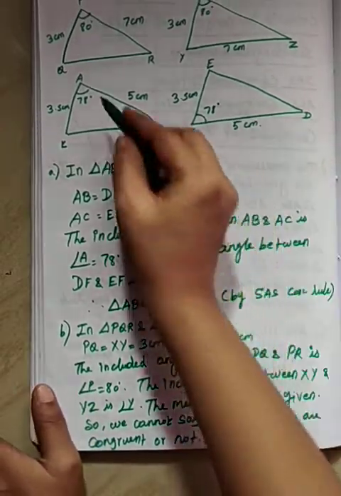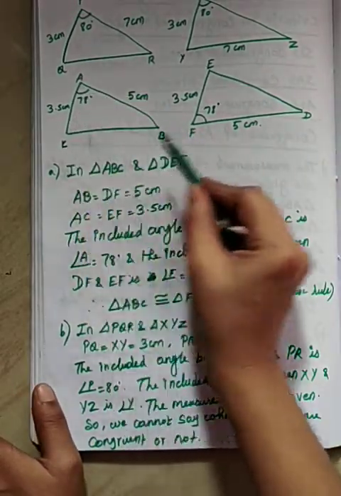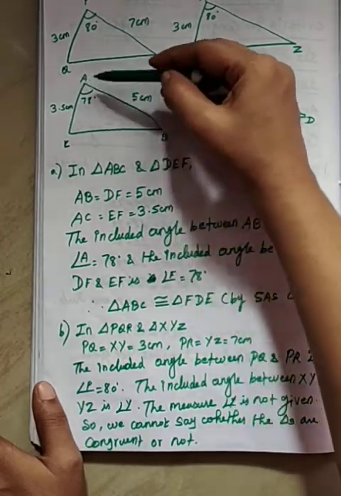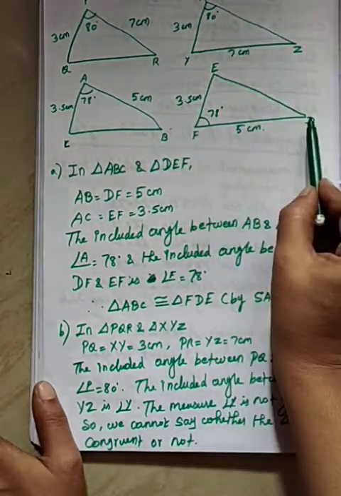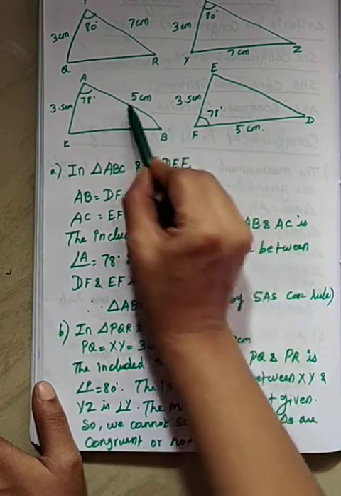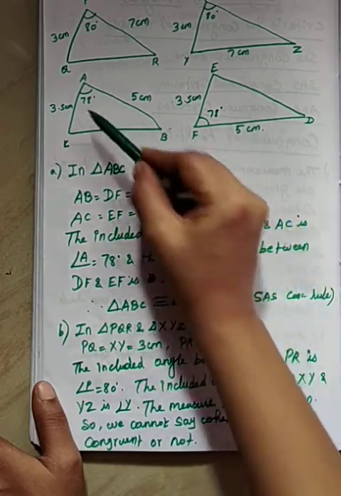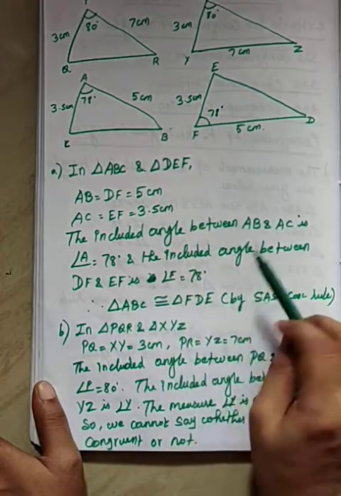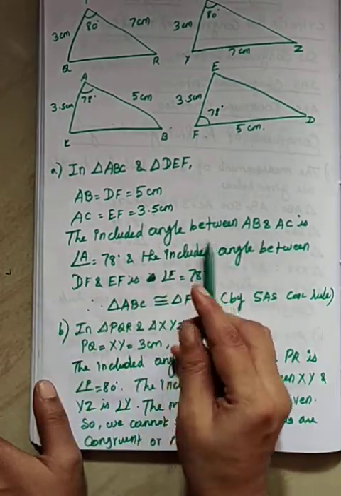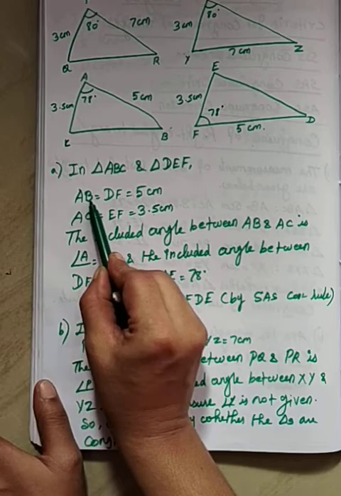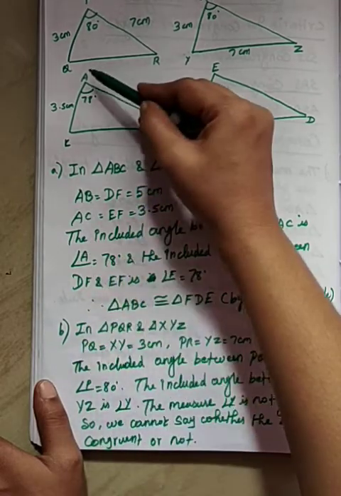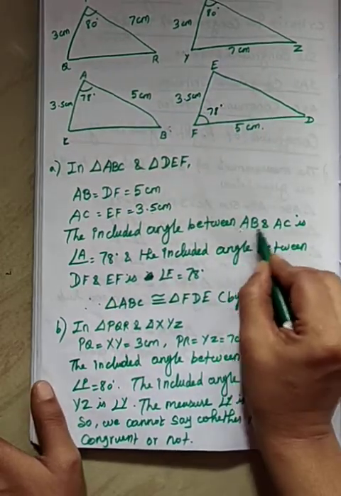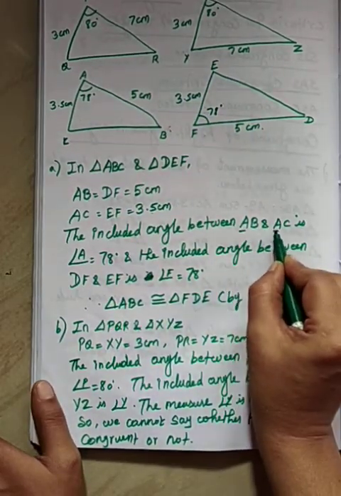See, in this one, the triangle ABC, the triangle DEF. AB and DF equal to 5 centimeter. AC and EF equal to 3.5 centimeter. See the included angle between AB and AC. AB, AC means A is the common, right?